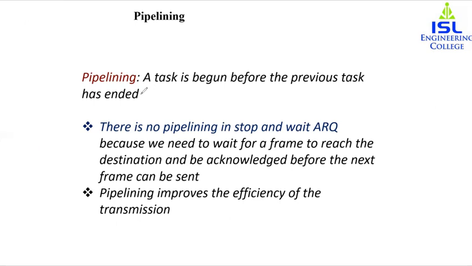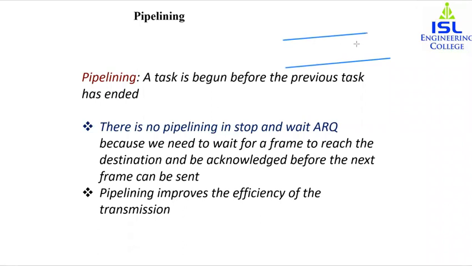Now we will see the next thing, which is the sliding window protocol. Why are we seeing this? To improve the efficiency of the transmission, multiple frames must be moving while waiting for the acknowledgement. In other words, we need to let more than one frame be outstanding to keep the channel busy. That is, we are not wasting the channel, the pipeline that we are talking about. We are utilizing it to the maximum.